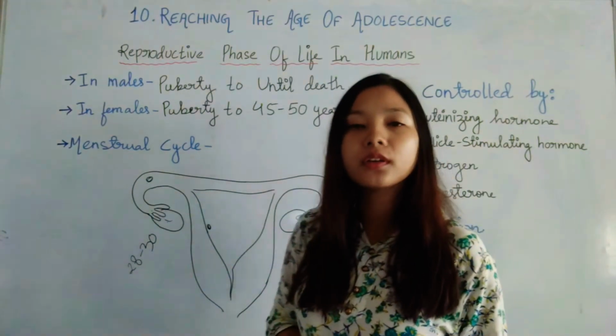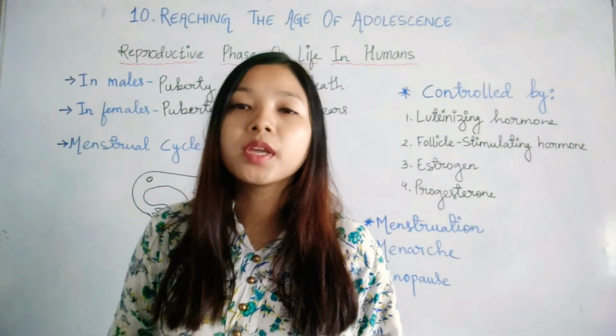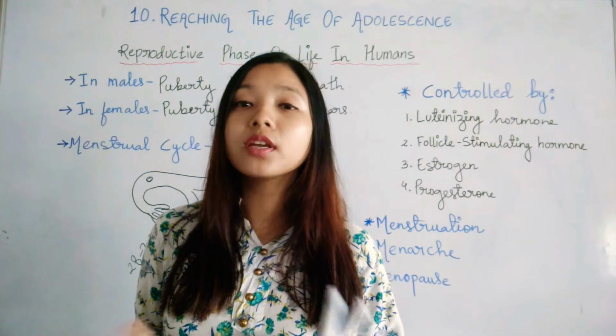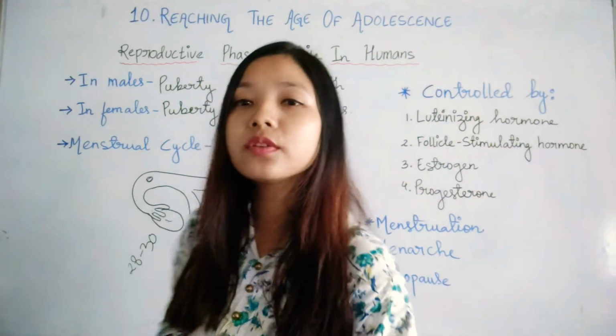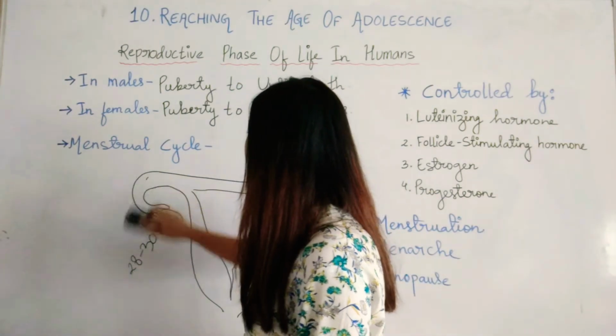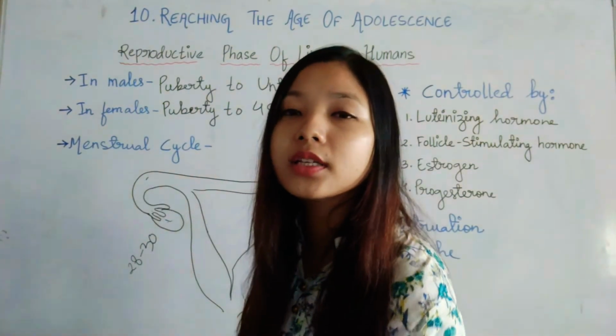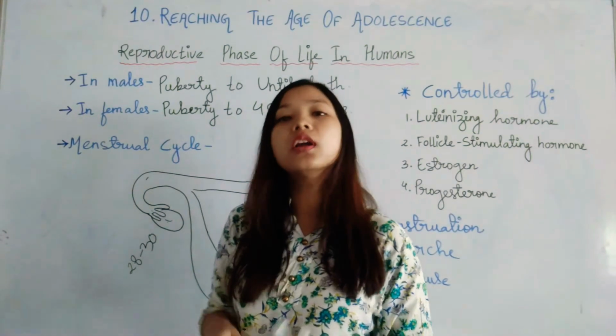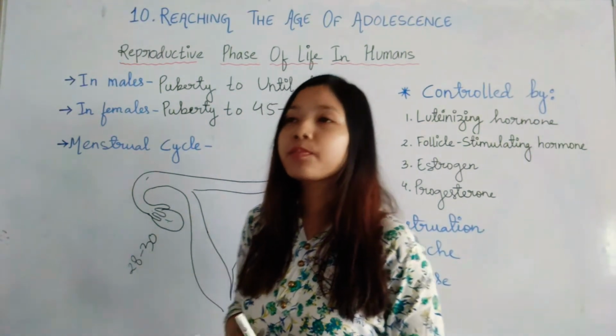So this we have learned in the previous chapter. But what happens if there is no fertilization? That we will discuss here. If, let's say, the egg is released but there is no sperm available or fertilization could not take place.